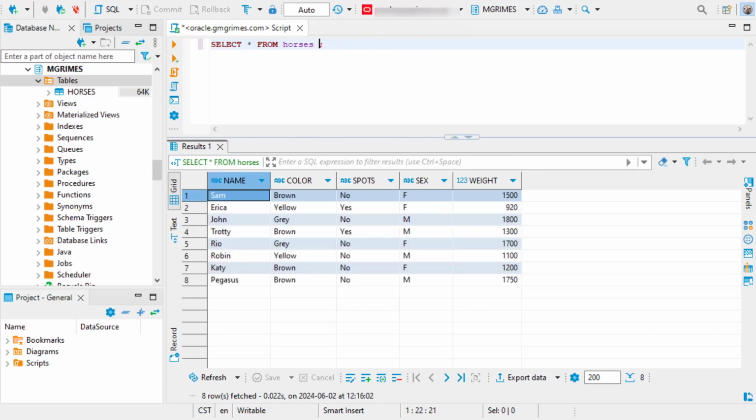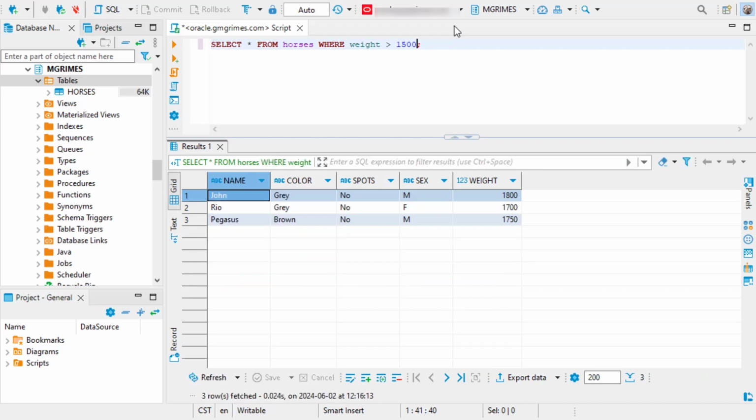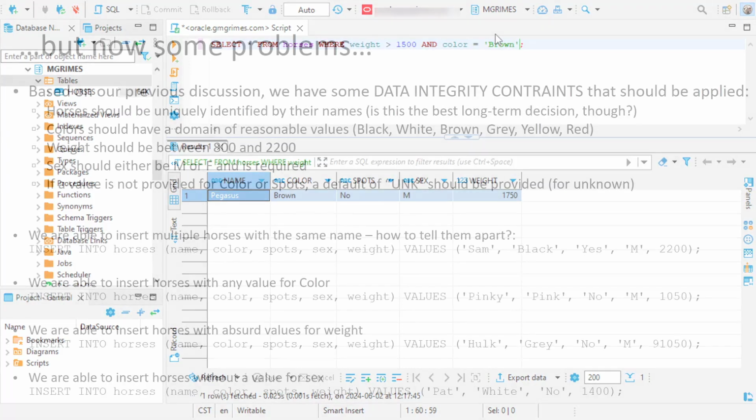If we want to see all of our horses that weigh over 1,500 pounds, select asterisk from horses where weight greater than 1,500. So we see our three kind of larger horses here. And of course, we could also have some more complex queries where weight is greater than 1,500 pounds and color equals brown. And we're just going to find our large brown horses.